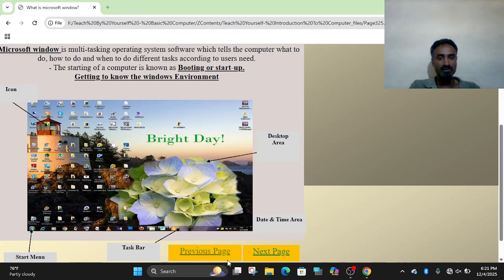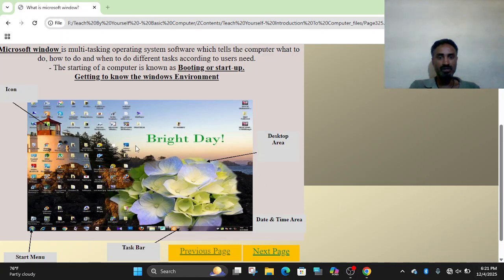The taskbar here lies on the desktop region. The taskbar consists of the start button, the date time area, and the special icons, and the search box is found at the bottom. The taskbar is here. The date time area is at the left corner here.